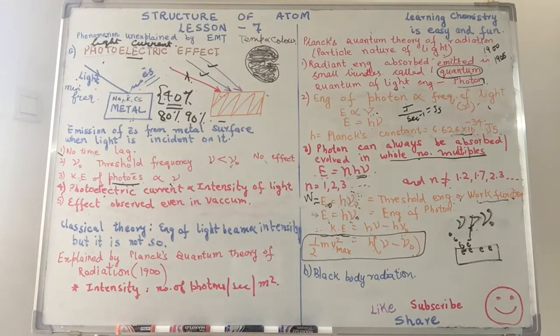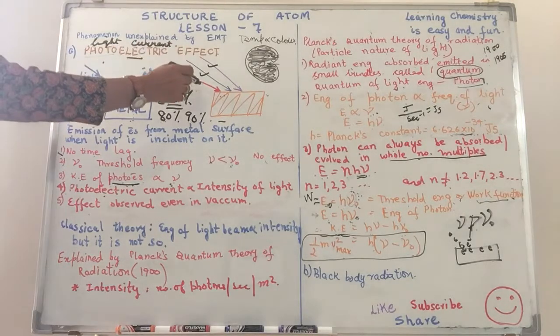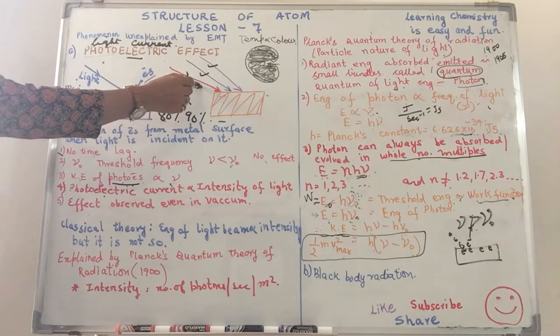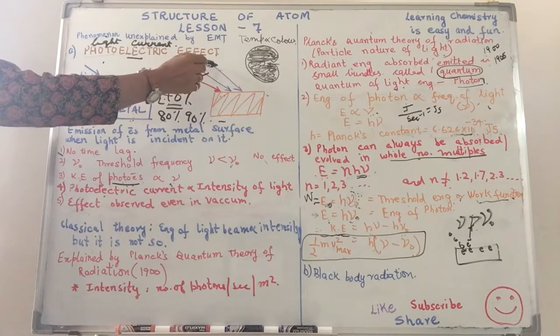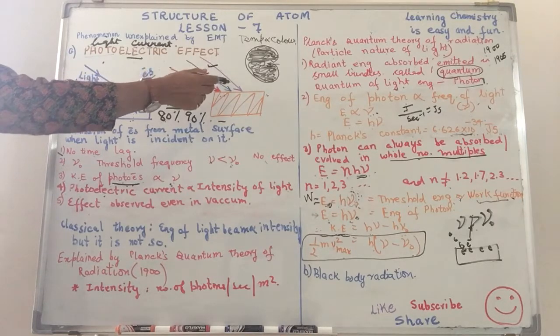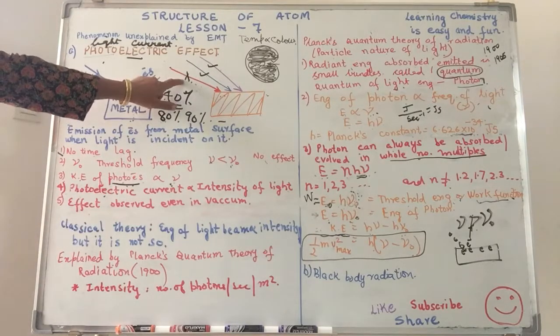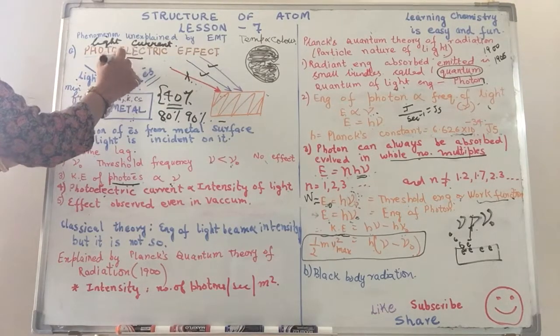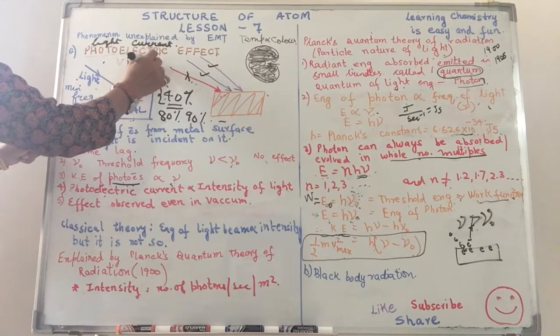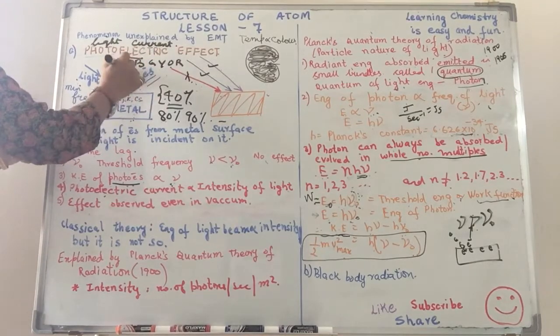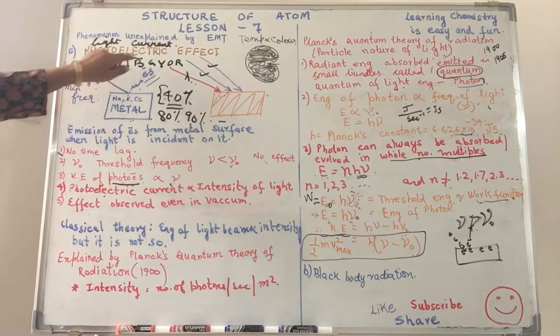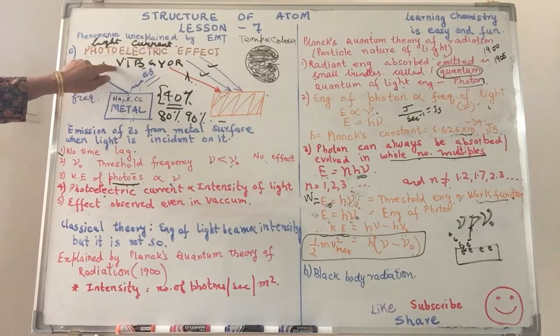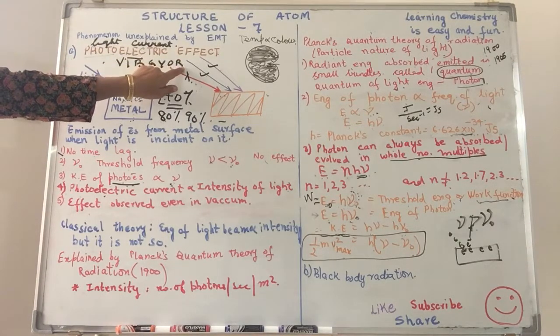This goes on to explain why we do not observe the photoelectric effect when we incident red light, but yes, we observe the photoelectric effect when we incident the blue or the purple light. Red light has lower frequency, right? We know from the Vibgyor we did in the earlier lesson, higher frequency, lower wavelength, lower frequency, higher wavelength, if you remember.